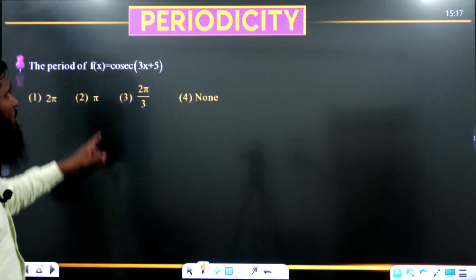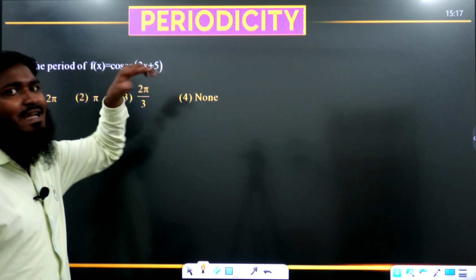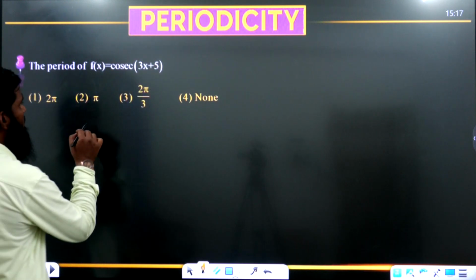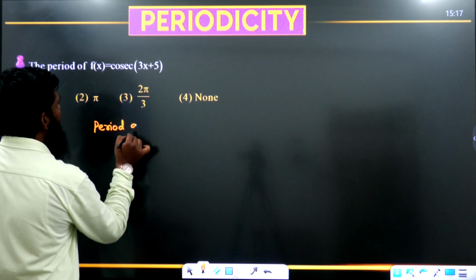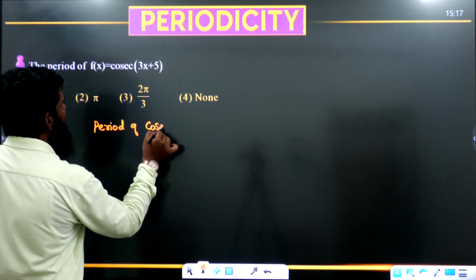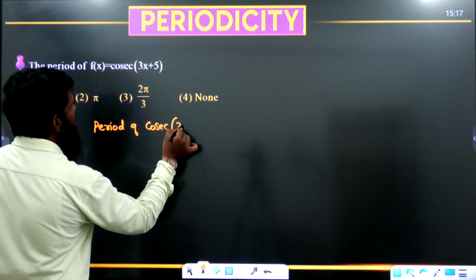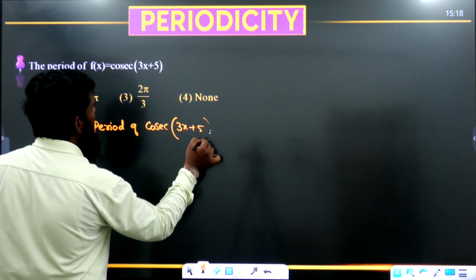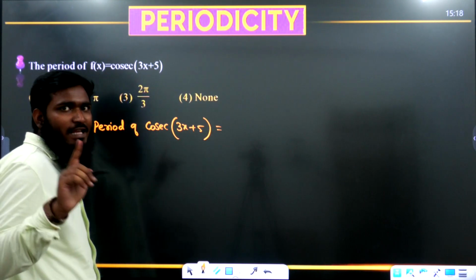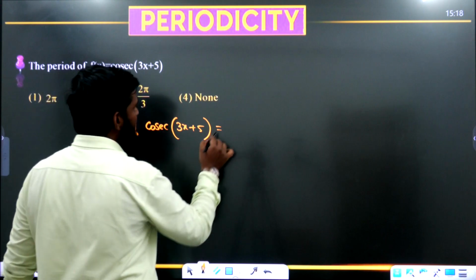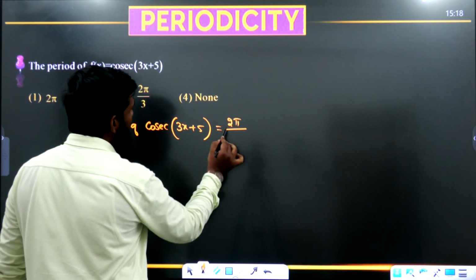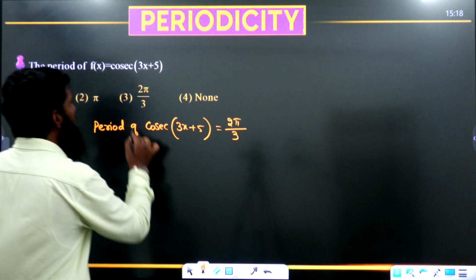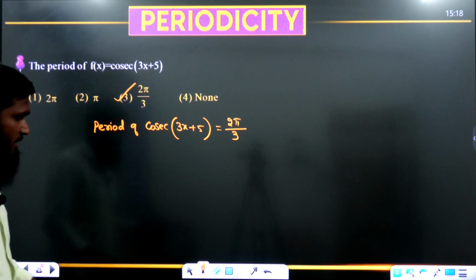Next part, the period of f of x is equal to cosecant 3x plus 5 we are having. Now let us see this part. Period of cosecant 3x plus 5 is equal to T by mod a. What is the T value for cosecant? 2 pi. 2 pi divided by, what is a value now? 3. 2 pi by 3. 2 pi by 3 means option 3 is correct.